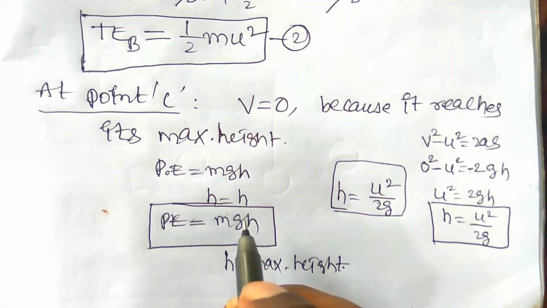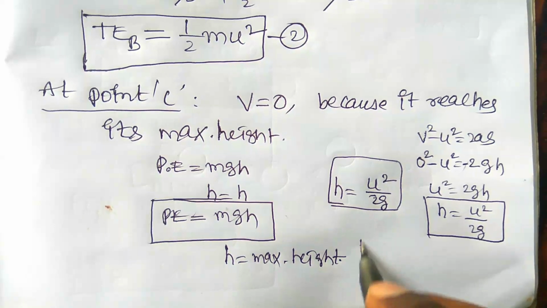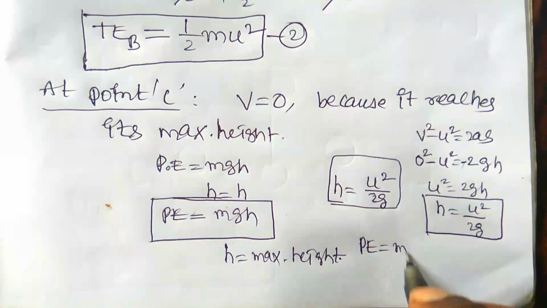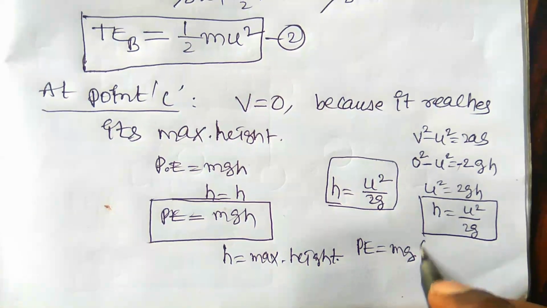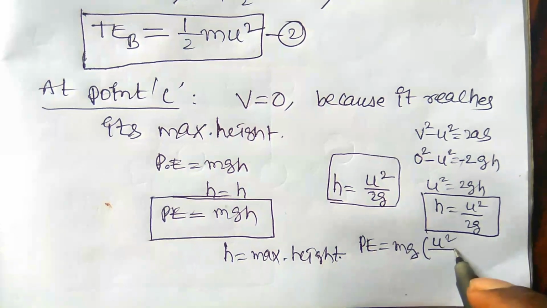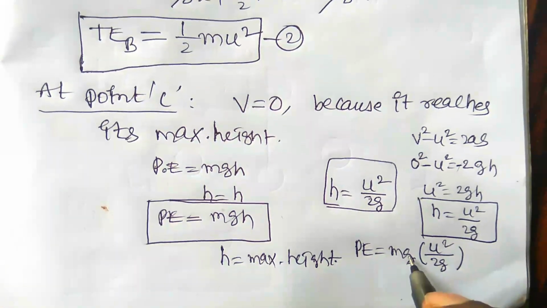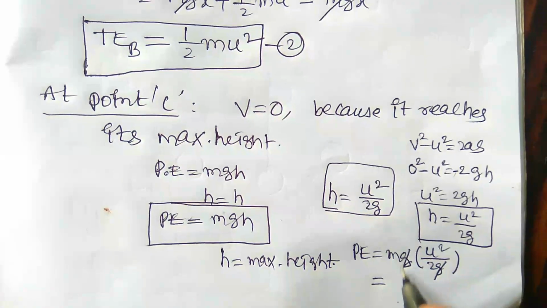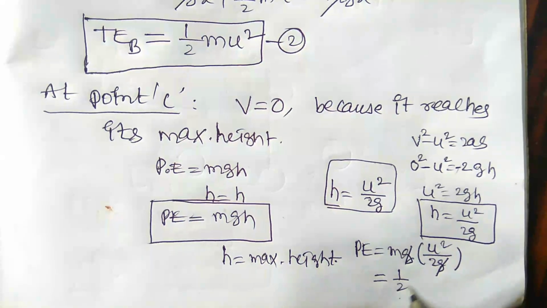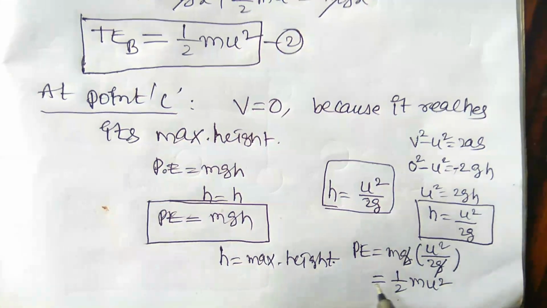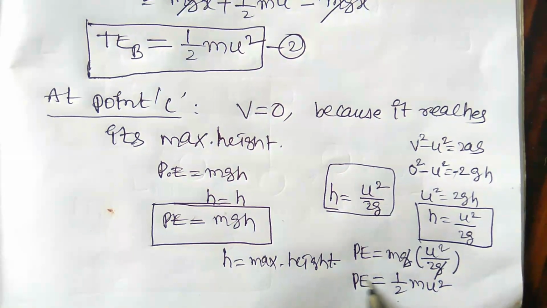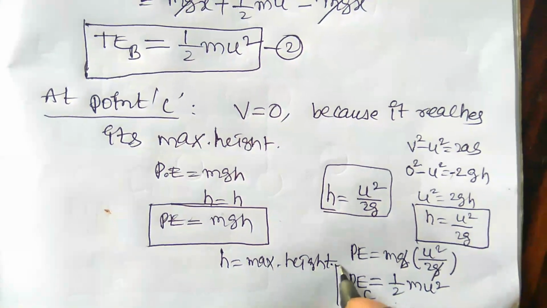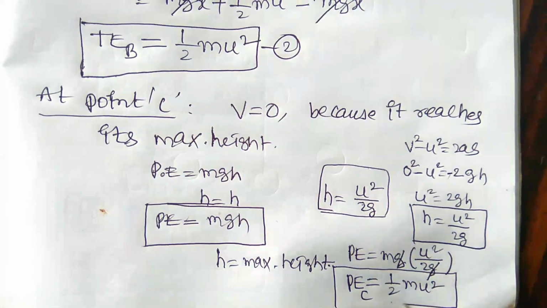Just simply substitute PE is equal to mg into u square by 2g. Now g and g will be cancelled out. It is equal to 1 by 2 mu square. So the potential energy of the body at point C is equal to half mu square.